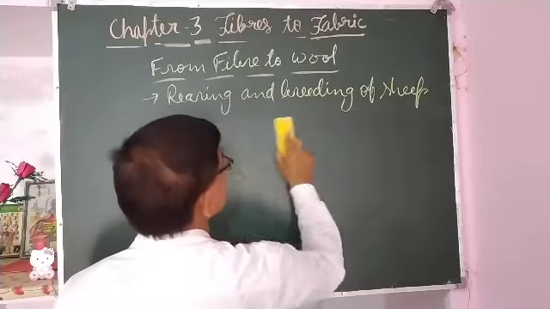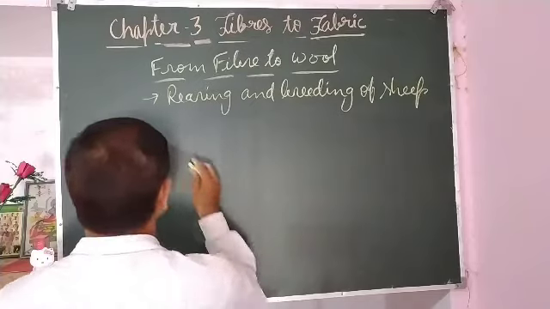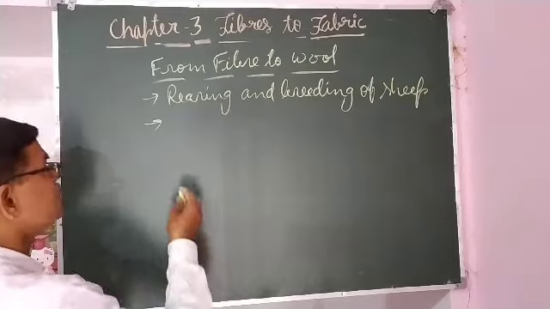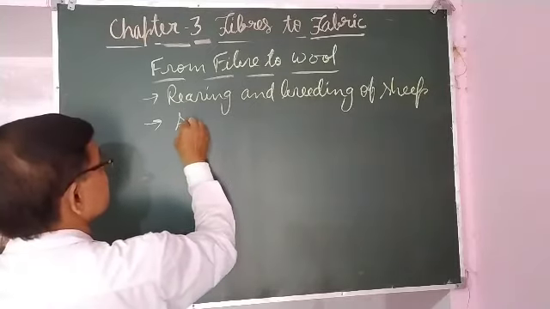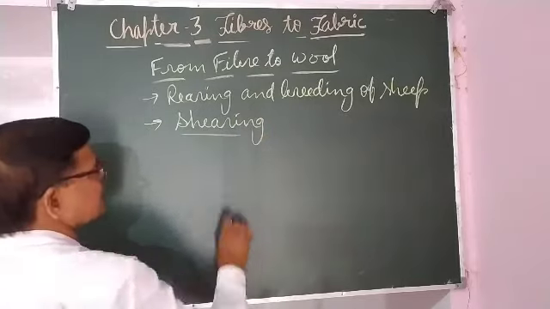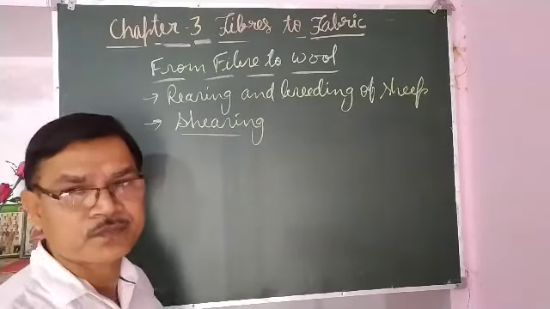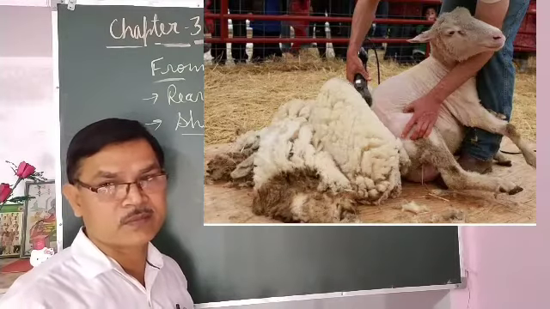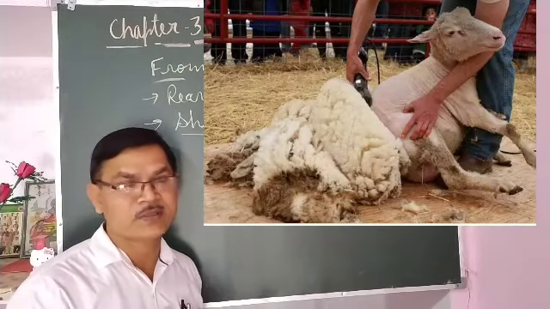The next step, when the hair on their body is properly grown, is shearing. Shearing is the process of removing hair of the animals from their body with a thin layer of skin.